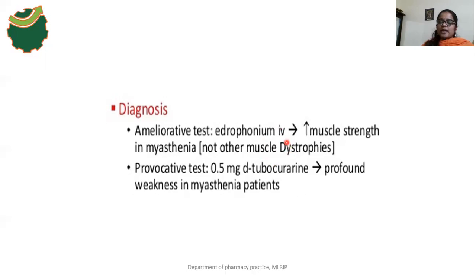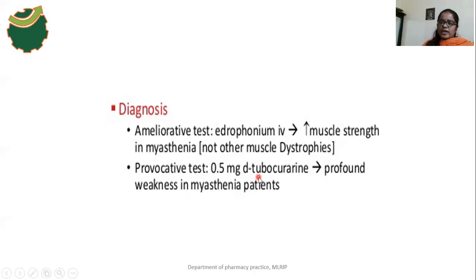Again, that effect is compared with control, okay, that effect is compared with the untreated patient. Okay, it is one kind of test, the ameliorative test. Next one is the provocative test. So here, myasthenia patients are very sensitive to D-tubocurarine.